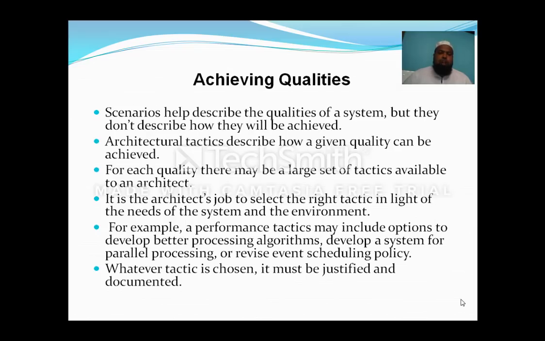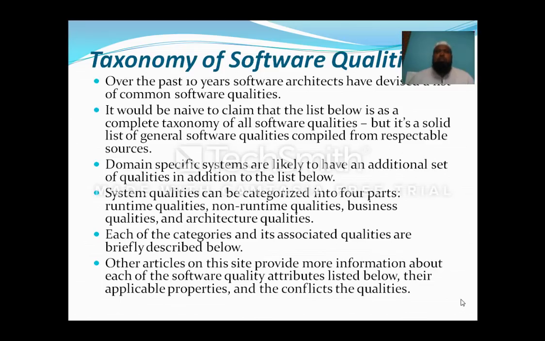Now, how to achieve the qualities we already discussed. I have given some examples. Now we will see from where the software quality has come, so the taxonomy, how it has existed. Over the past 10 years software architects have devised a list of common software qualities. It would not be good to claim that the list below is a complete taxonomy for all software qualities, but it is a solid list of general software qualities compiled from respectable sources.